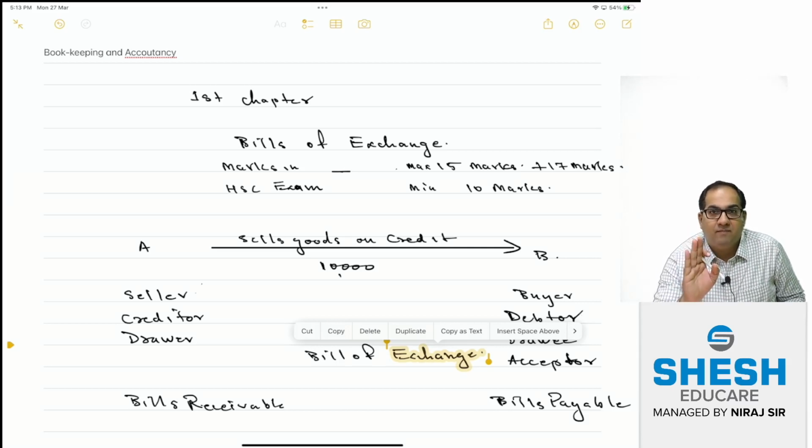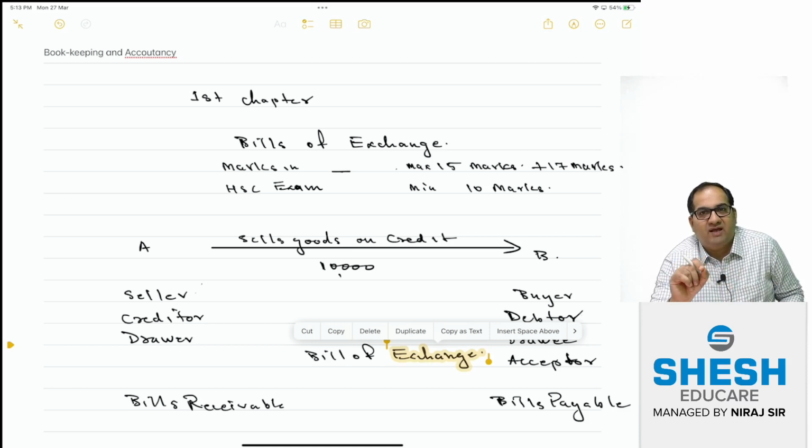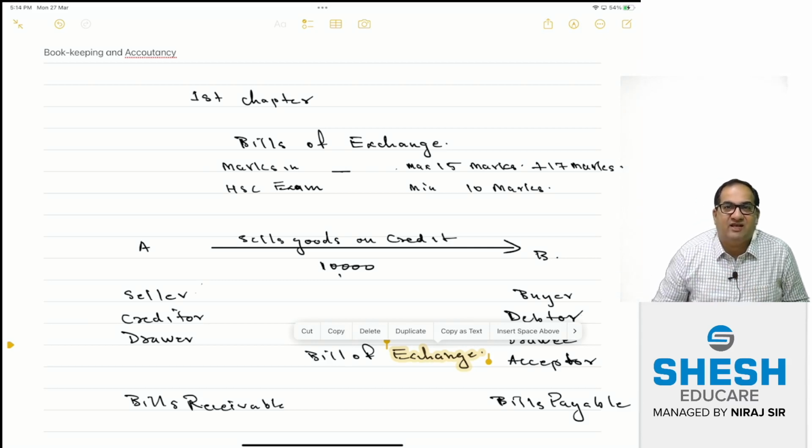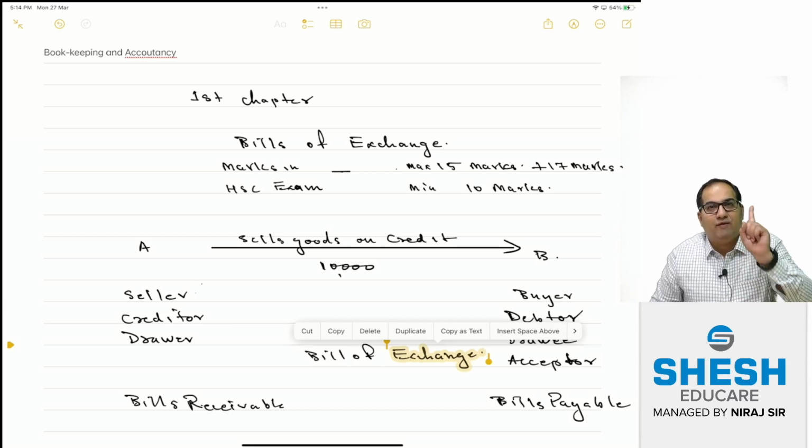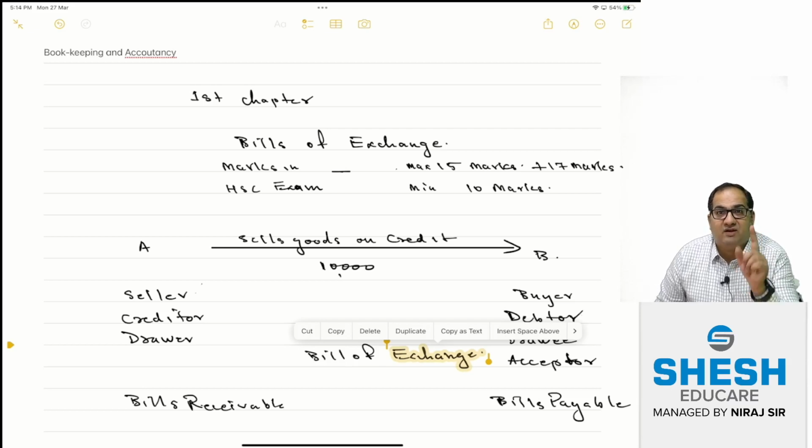See, in today's world, credit sales and credit purchases are the most integral part. So it's not that goods cannot be sold on credit, or goods cannot be purchased on credit. But the point is, a 1.5 year relationship between Mr. B and Mr. A, and up till now, whenever there was any purchase or sale transaction between A and B, it was always on a cash basis. For the first time, B requested Mr. A. Tell me your gut feeling, can A refuse B? Looks very difficult.